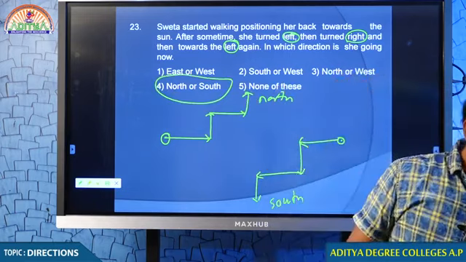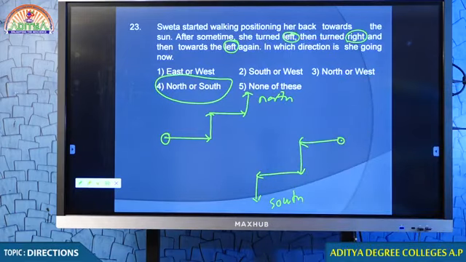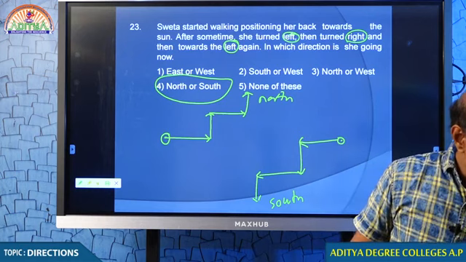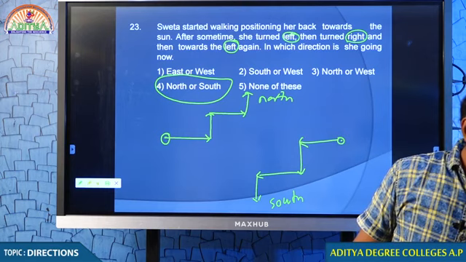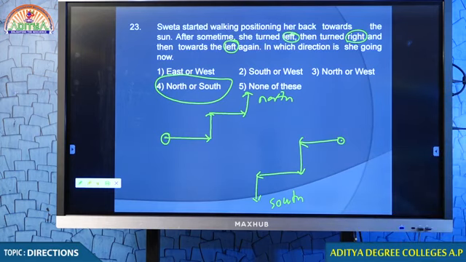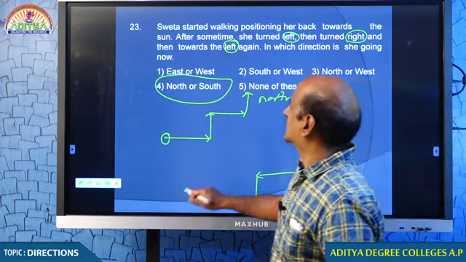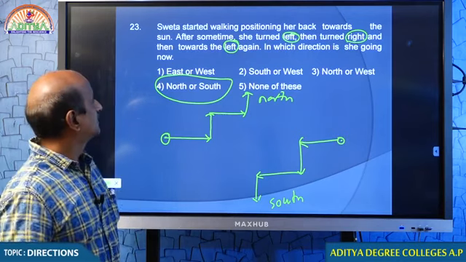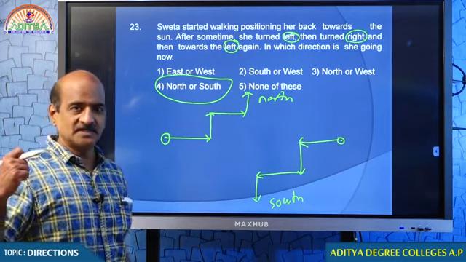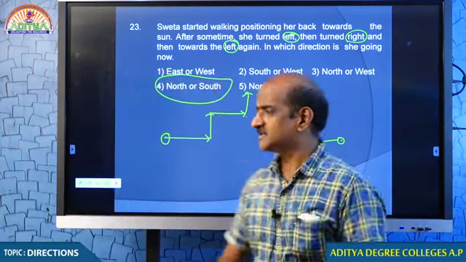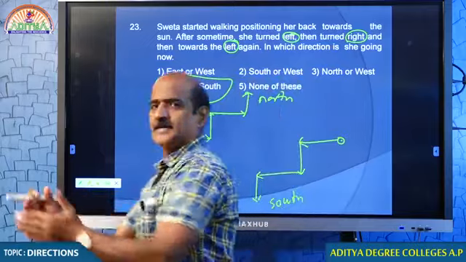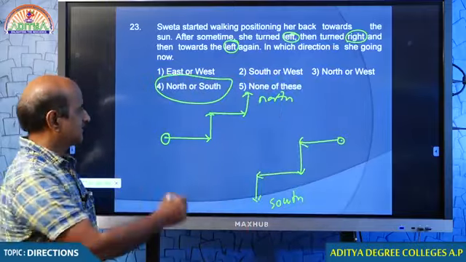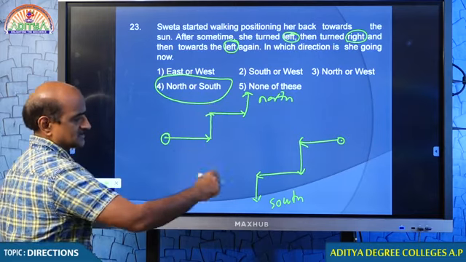We will be able to come to this question when the time is given to us clearly. Sir, how? If it is sunset, we can say the sun is in the west. If it is sunrise, the sun is in the east. This question cannot be clearly determined because it is only given that Sweta was walking with her back to the sun. If that is the sun, she is moving like this. Means either east or west. Therefore, if it is east, it is north. If it is west, it is south.